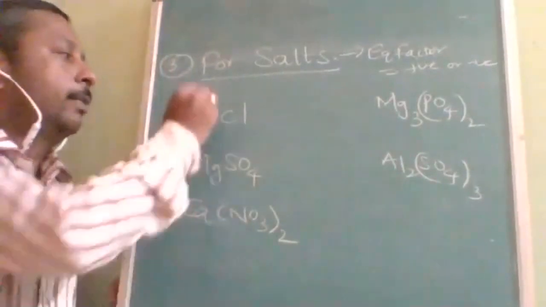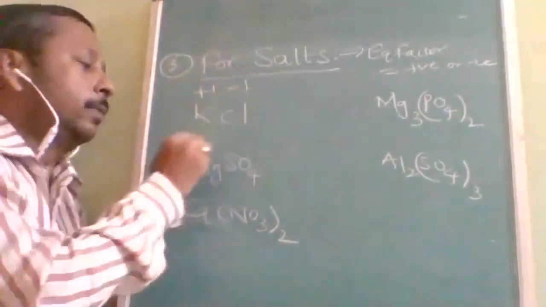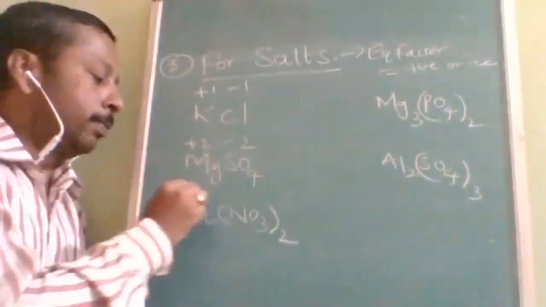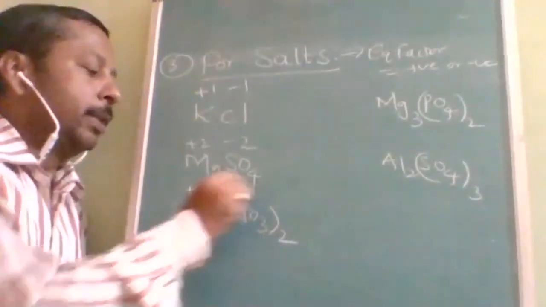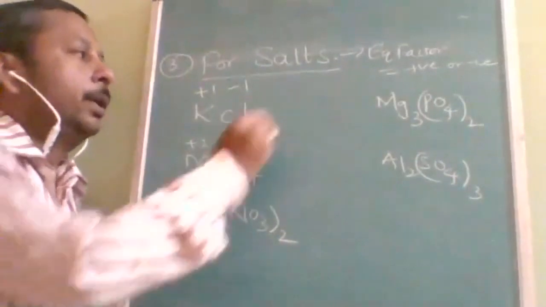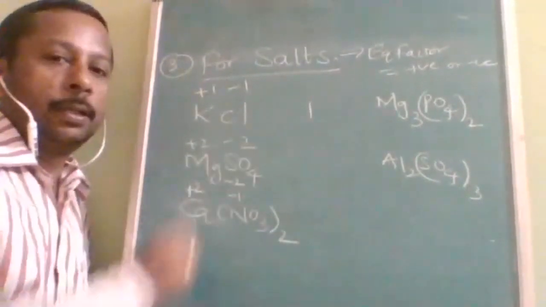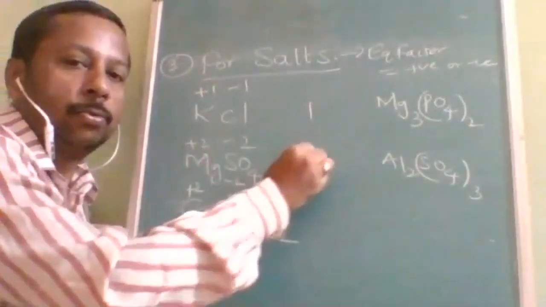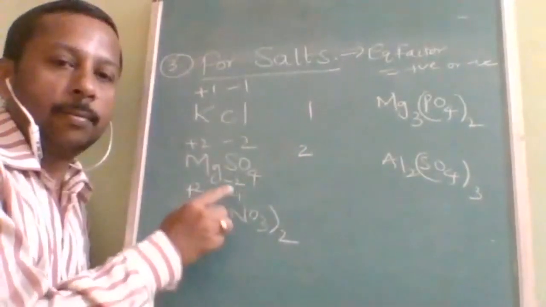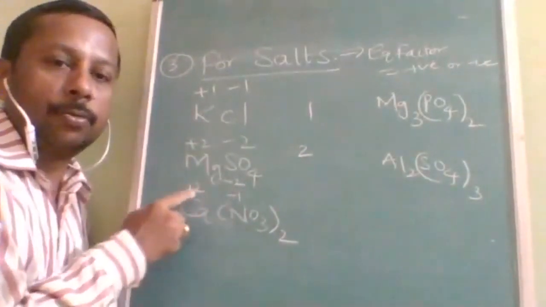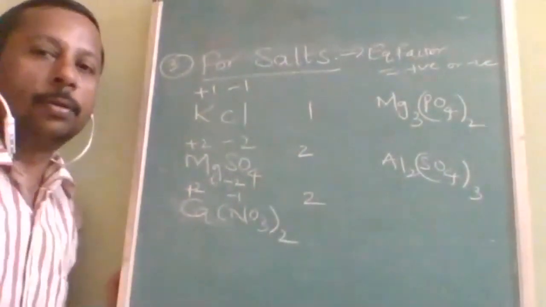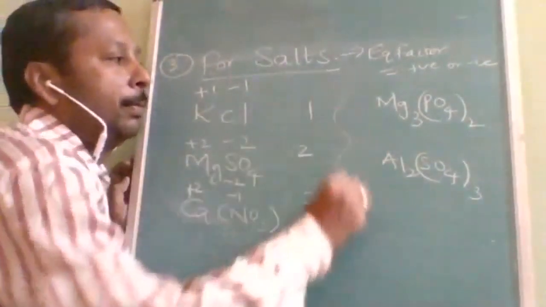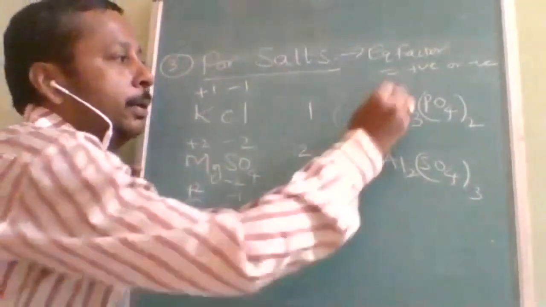For example, +1 -1, +2 -2, +2 and -1 into 2, it is -2. So here the equivalent factor is 1. Here it is 2. Here the total negative charge is -2, total positive charge is +2, so the equivalent factor is 2. Now let us do some complicated examples.